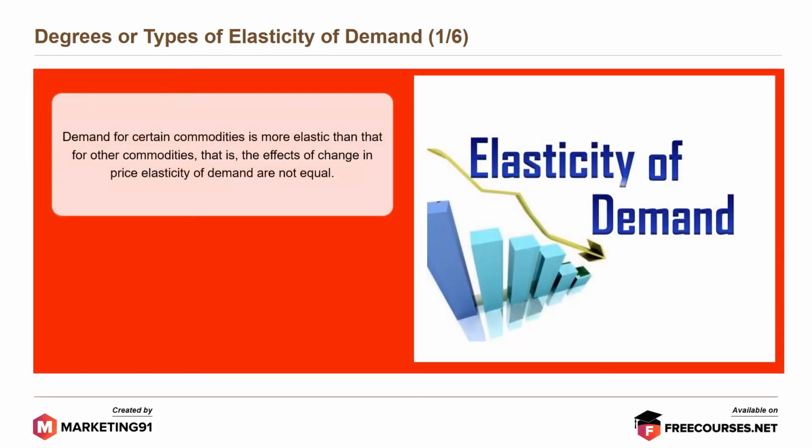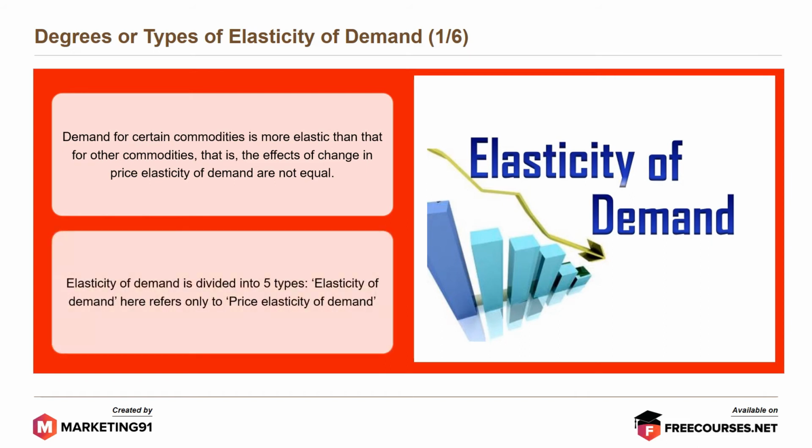Moving further, the degree or types of elasticity of demand. Demand for certain commodities is more elastic than for other commodities. That is, the effects of change in price on elasticity of demand are not equal. Moving further, elasticity of demand is divided into 5 types. Elasticity of demand here only refers to price elasticity of demand.